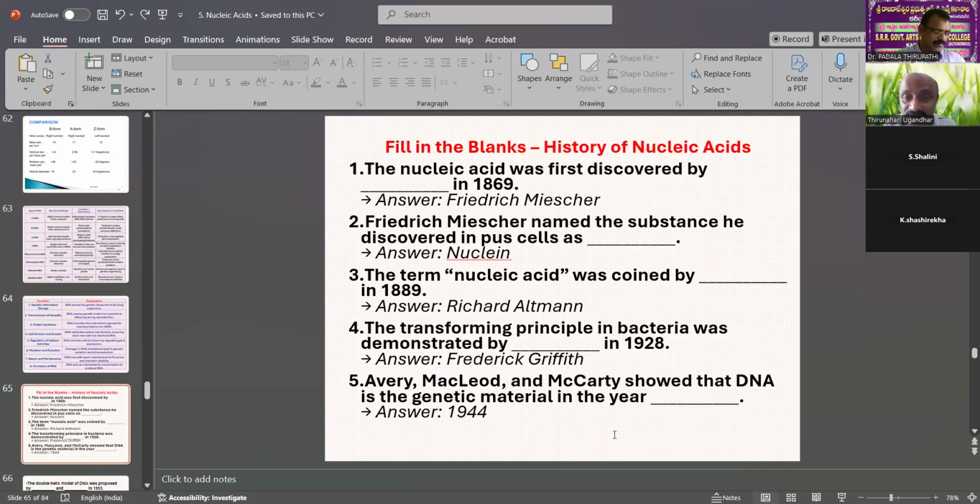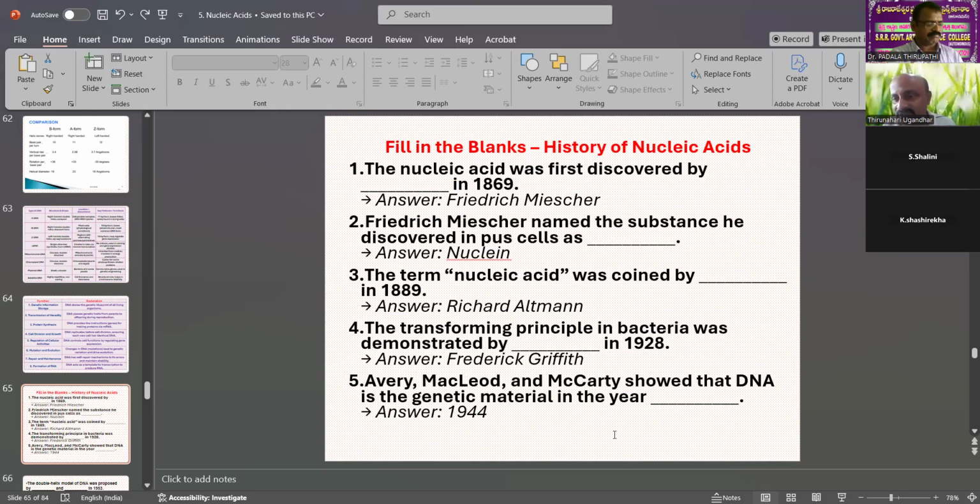He discovered the pus cells, as pus means chemo cells. Pus cells contained nuclein. The word nuclein is the first word for nucleic acids. The term nucleic acid was coined in 1889 by the scientist Richard Altmann. Then the transforming principle in bacteria was demonstrated in 1928 by Frederick Griffith.